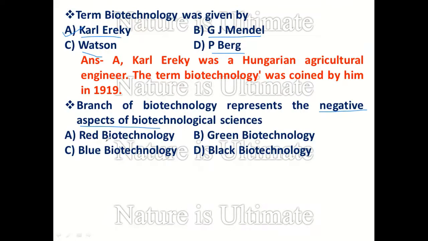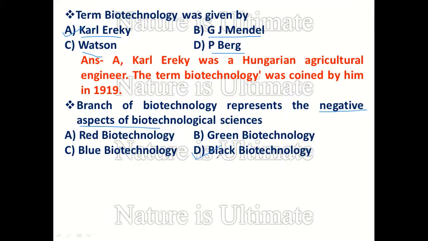Let's see the different options. Red biotechnology mainly deals with human health and different types of drug and medicine production. It's a positive aspect. Blue biotechnology deals with marine and aquatic life. Green biotechnology covers applications of biotechnology in plant sciences or the agriculture field. And the last option is black biotechnology. So this is the correct answer.